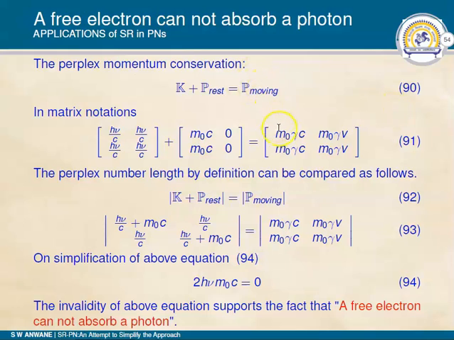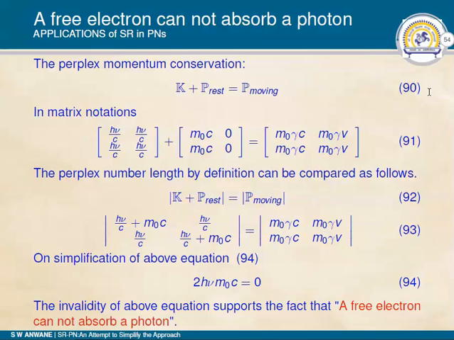Obviously, for a moving electron, the perplex momentum will be the ordered pair m0 gamma C, m0 gamma V. So here we have the conservation equation for perplex momentum as appearing in equation 19, which can be substituted with the matrix form, and once you work out the matrix form, you can consider the mod of that or the length of that, and you can compare the two quantities which yield the conservation of perplex momentum, and we encounter the equation 2 times h nu m0c equal to 0.